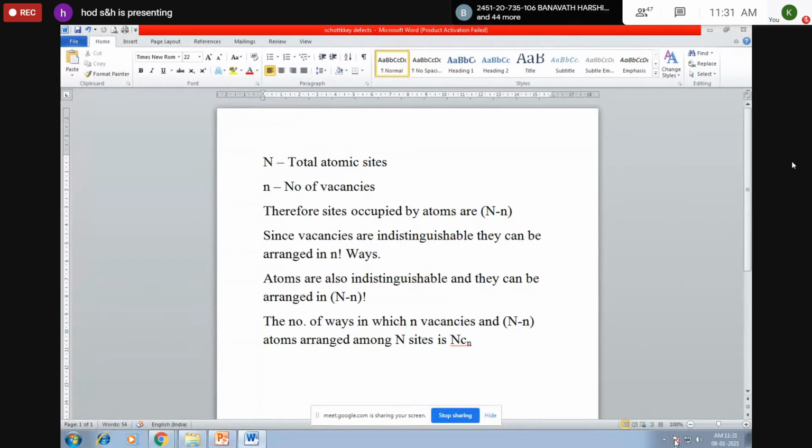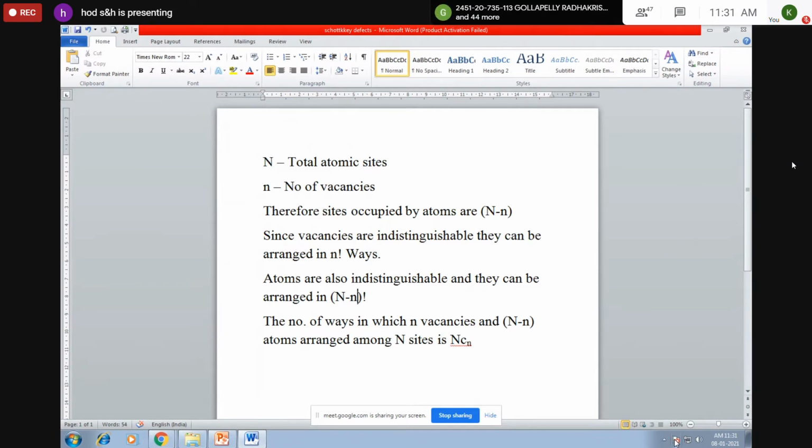The number of ways these n vacancies and N minus n atoms can be arranged among the total sites is represented by NCn. Therefore, the probability of distribution is N factorial divided by (N minus n) factorial into n factorial.